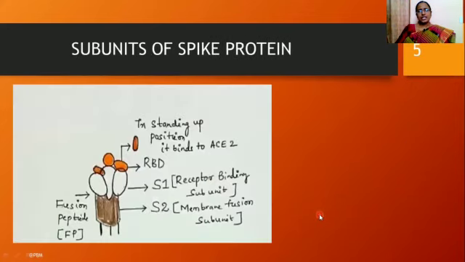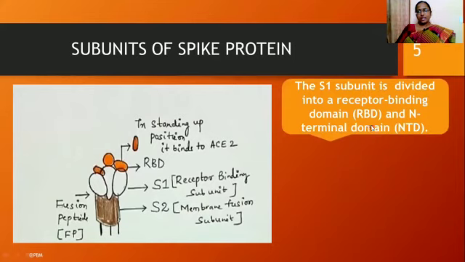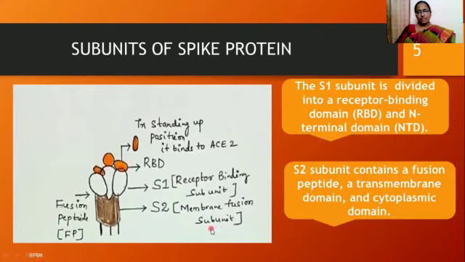Going into some more details of these subunits, the first one is the S1 subunit, which is also called the receptor binding subunit. It contains a receptor binding domain, that is RBD, and one N-terminal domain, called NTD. The S2 subunit contains one fusion peptide as well as a transmembrane domain and a cytoplasmic domain.